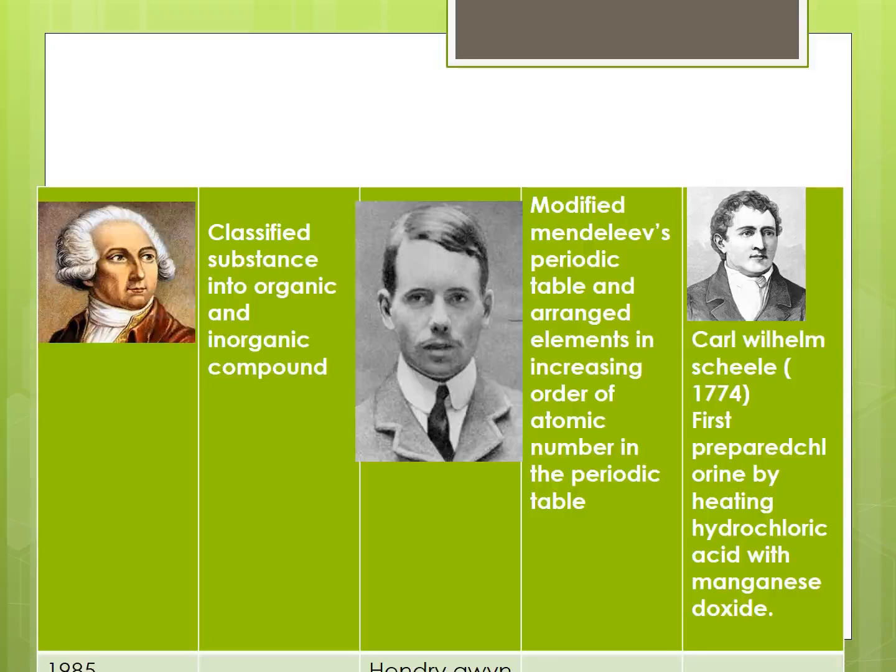On this page you can study the chemists and their contributions. In 1630, the chemist's name is Jan Baptist van Helmont.